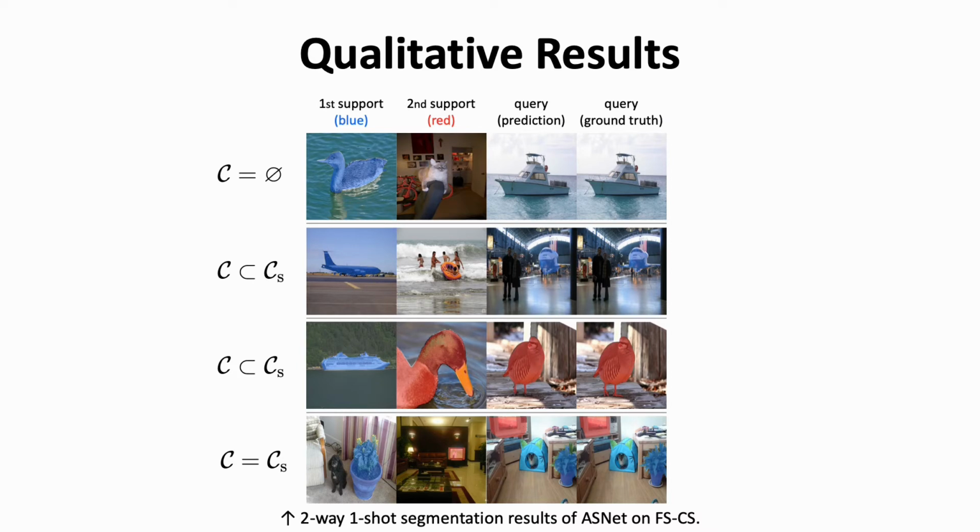Here are some qualitative segmentation results of ASNet trained with iFSL on FSCS. These examples cover all inclusion relations of the query and the support class set. The first case shows that no class of interest exists in the query image. The second and the third cases show that some support classes are in the query image. And the last case shows that all support classes appear in the query image. The trained model accurately distinguishes what is relevant or not based on the semantic relationship with the given support set.